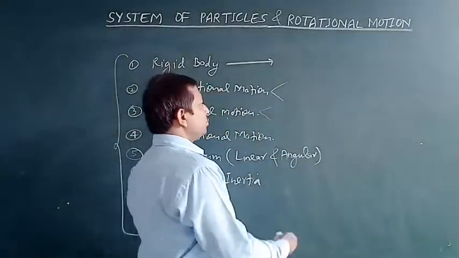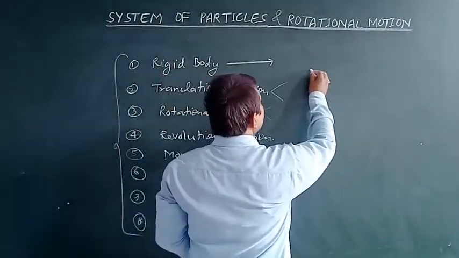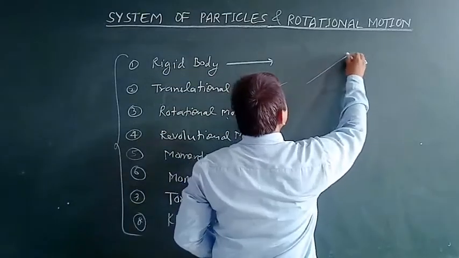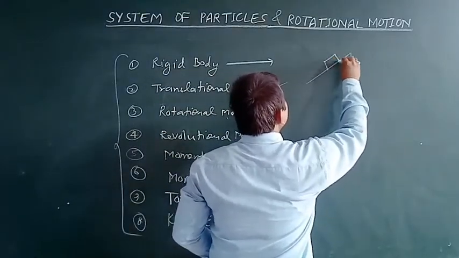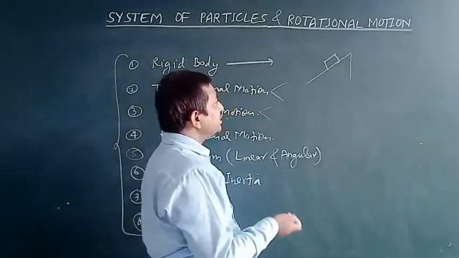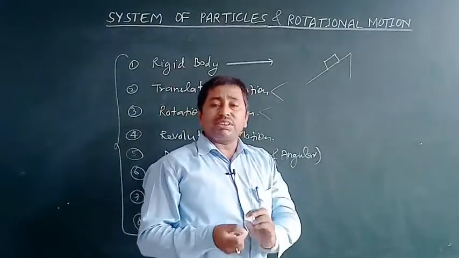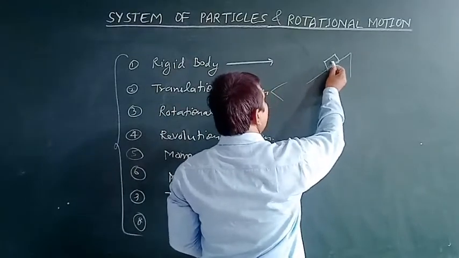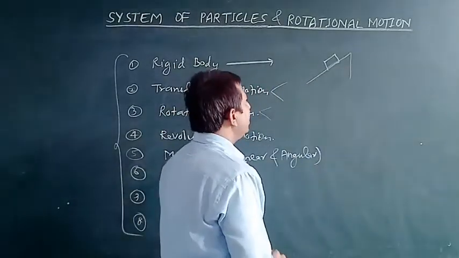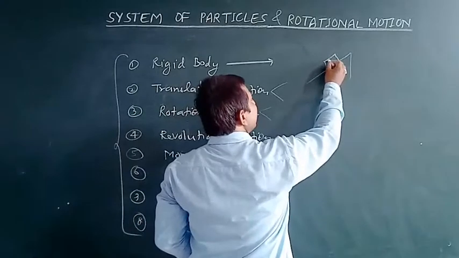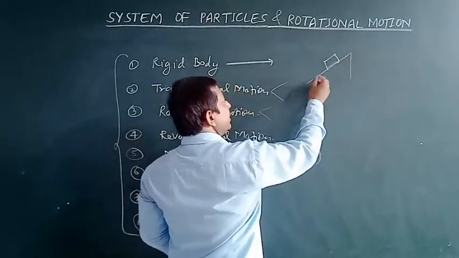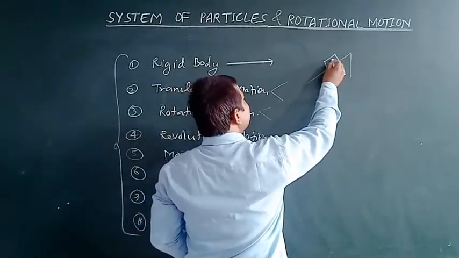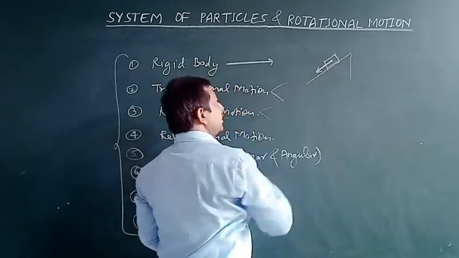It means, suppose we talk about any object placed on an inclined surface, and this surface is considered a frictionless surface, and the bottom face of this body is also considered frictionless. Then if we place the body on this inclined plane, the body will start its motion in the downward direction.